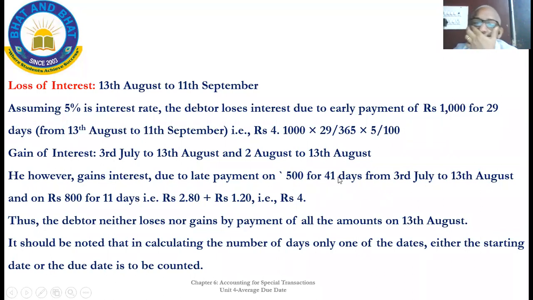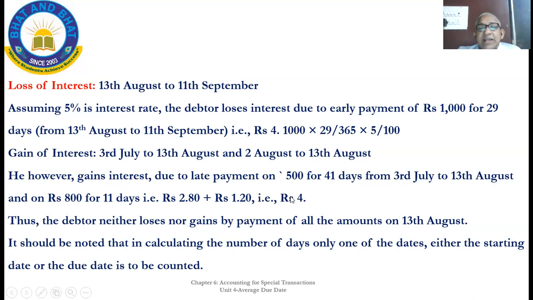That calculation also will be in the same way. 500 is the amount, 41 days from 3rd July to 13th August, and 800 rupees, that is the second bill, 11 days from 2nd August to 13th August, 11 days. Hence, it will come to 4 rupees, the same. See, this is loss of interest 4 rupees. This is gain of interest 4 rupees.